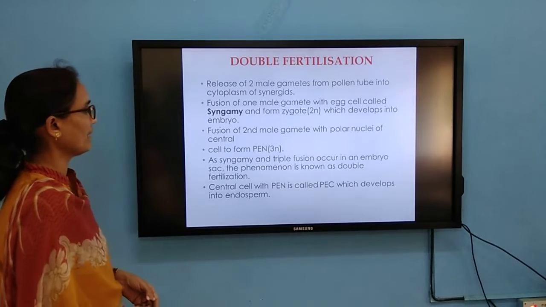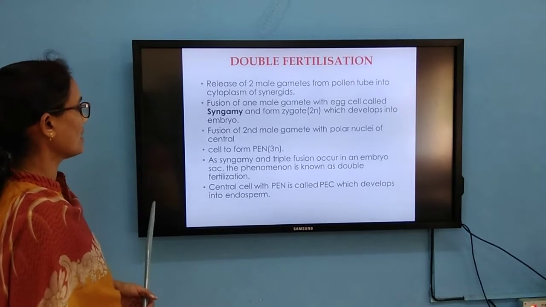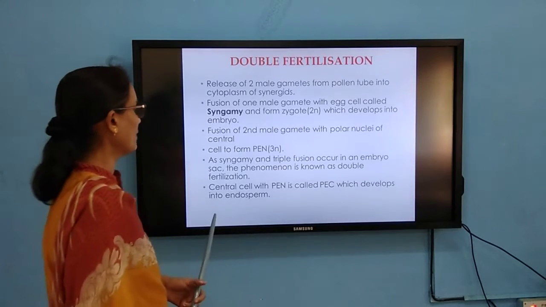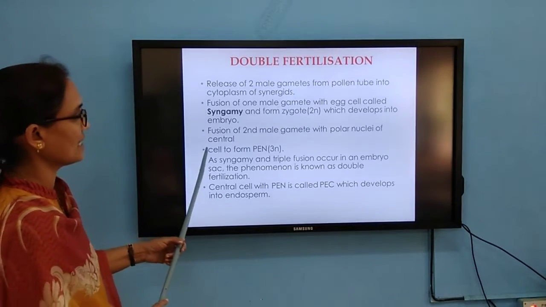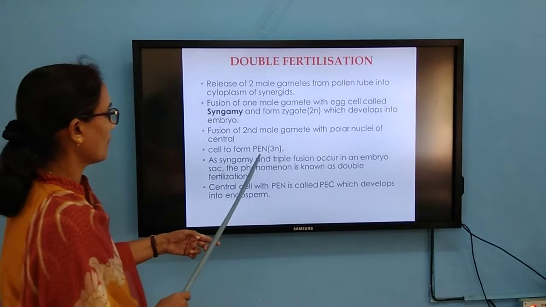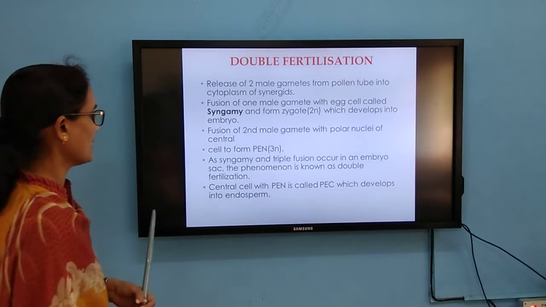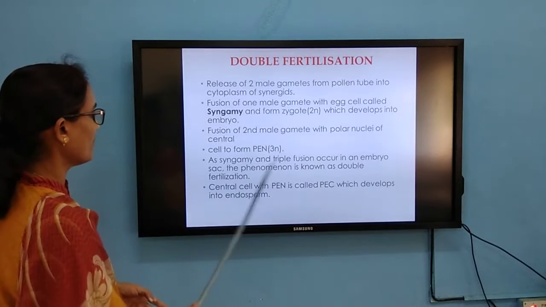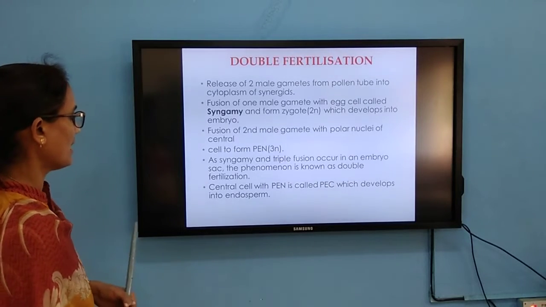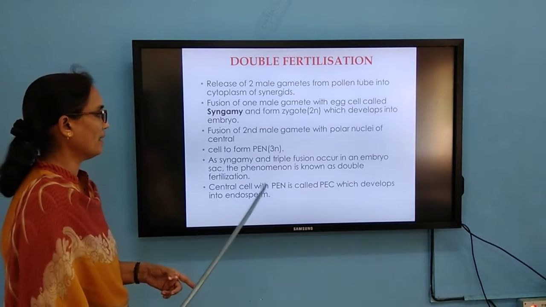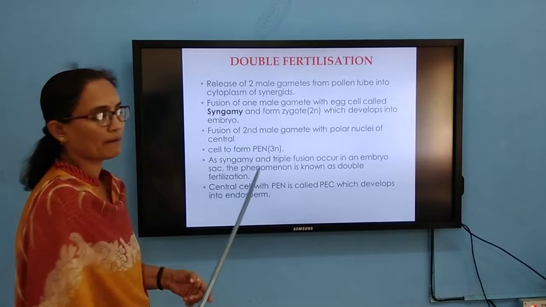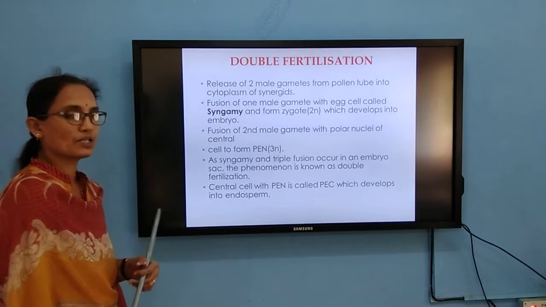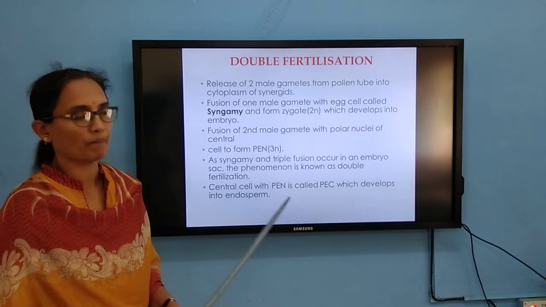Fusion of one male gamete with the egg cell is called syngamy, and fusion of the second male gamete with the polar nuclei present in the central cell forms the primary endosperm nucleus. The syngamy and triple fusion occur in an embryo sac. The phenomenon is known as double fertilization. The central cell with the PEN is called PEC, primary endosperm cell, which develops into the endosperm.